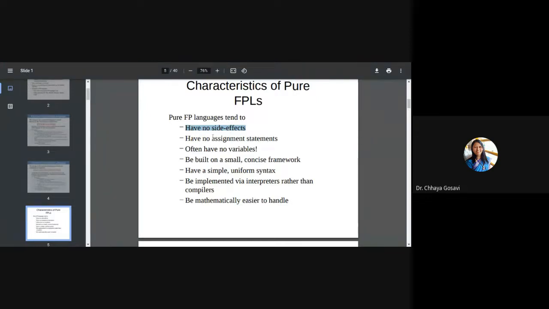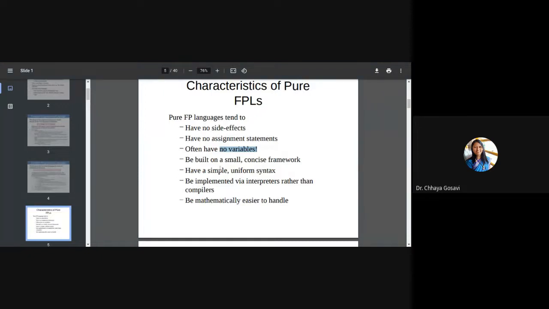Because they have no assignment statements. Assignment statements are missing. Only expressions are needed, often with no variables. Since assignment statements are missing, no variables are needed to store the result. So in pure functional programming, no variable, no assignment, that's why no side effect.